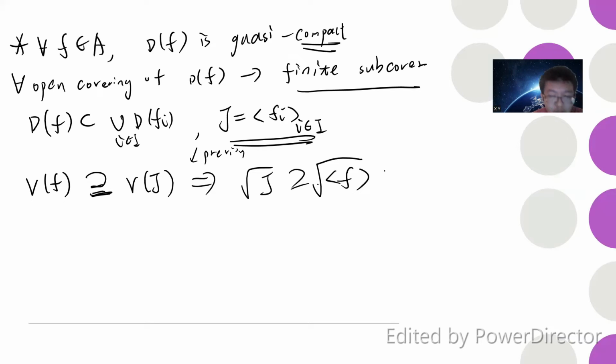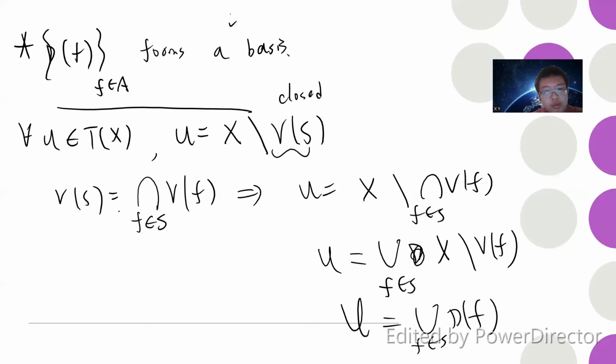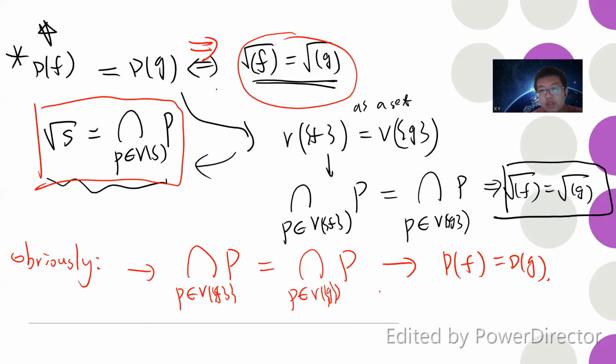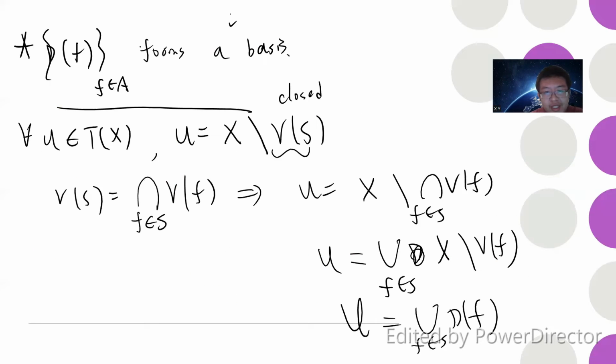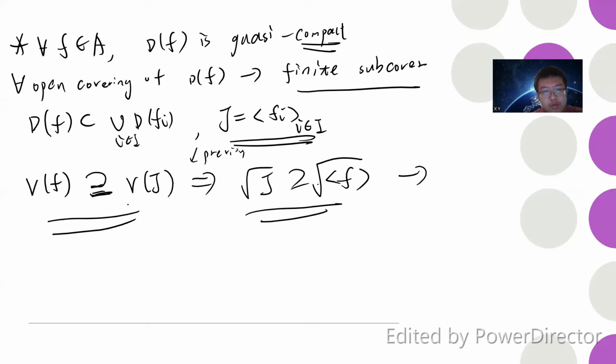Okay, by previous results. So this sentence is basically a restatement of this sentence. You can check by yourself, because for the subset of V of J, if you do all the intersections, you get this. But this tells you that F to the n belongs to J, by definition, for some n greater than 0. So F to the n will belong to this element.